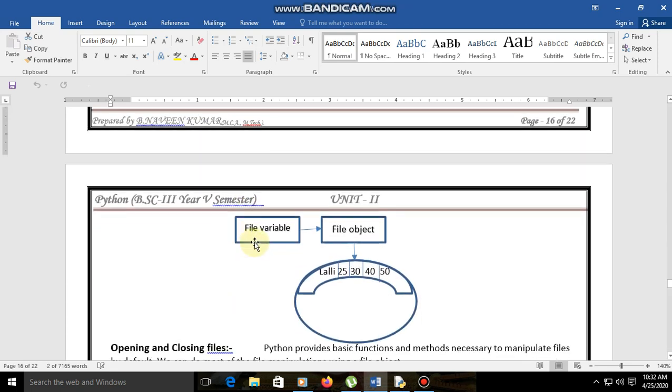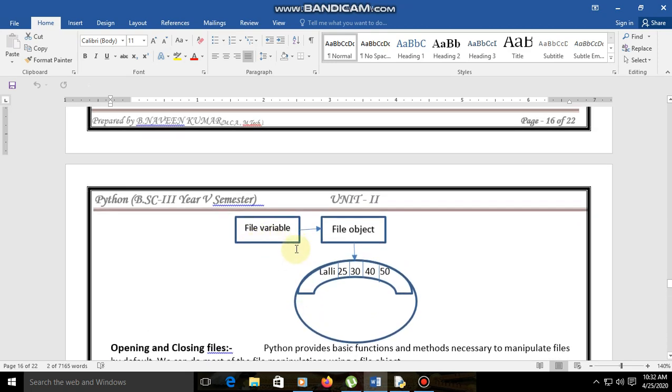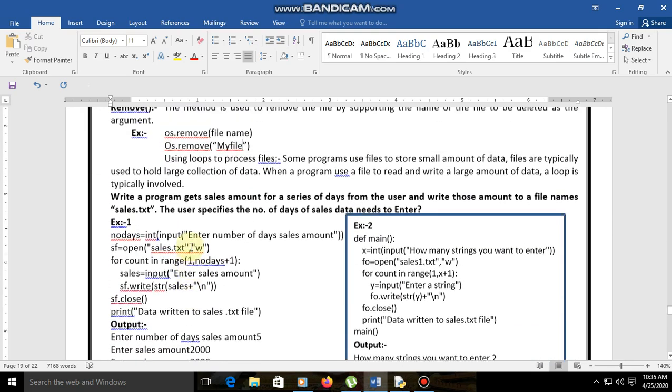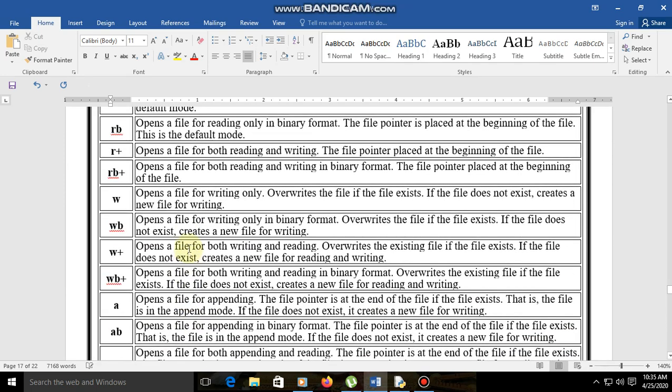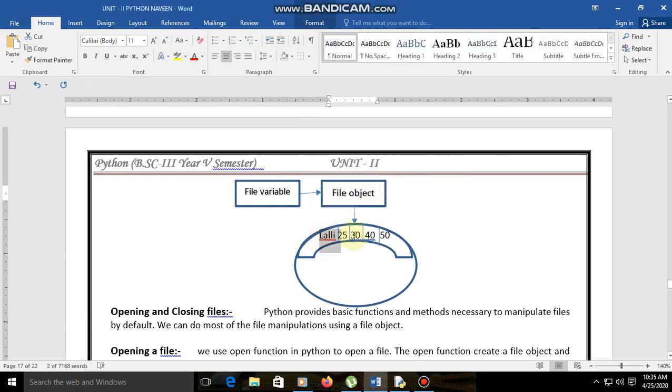So that can be given here. Let us see. Let us discuss our file program. Here it is the file variable, and from the file variable to the file object, and the file object contains the records. So that can be given in the example.